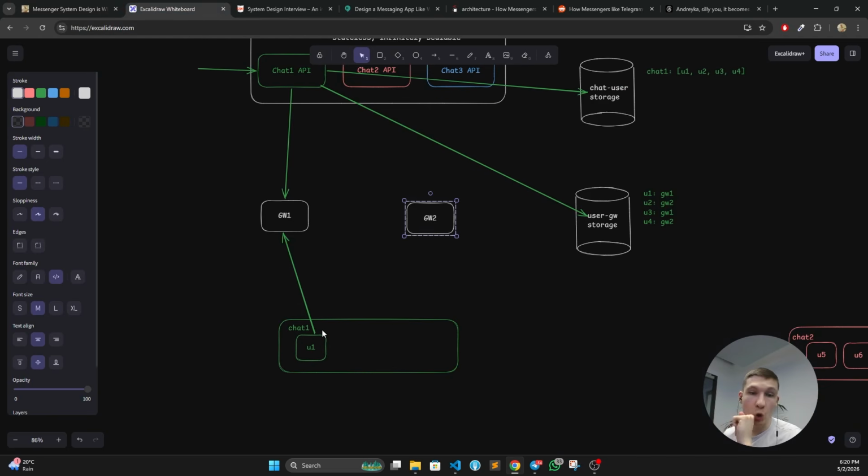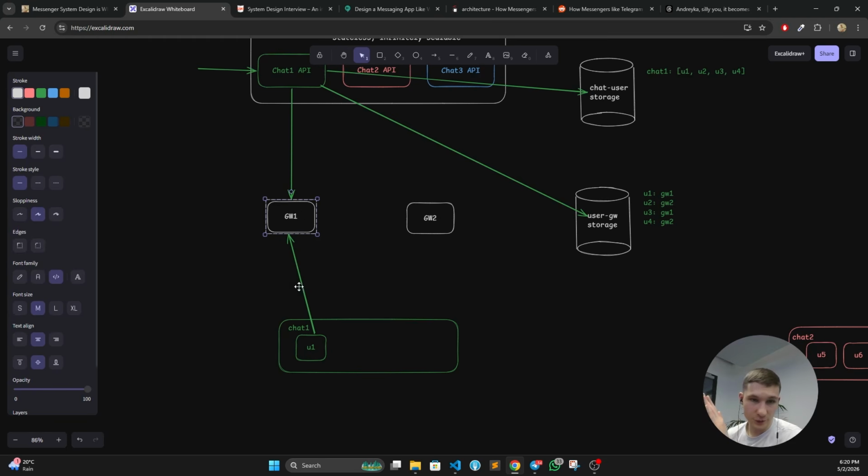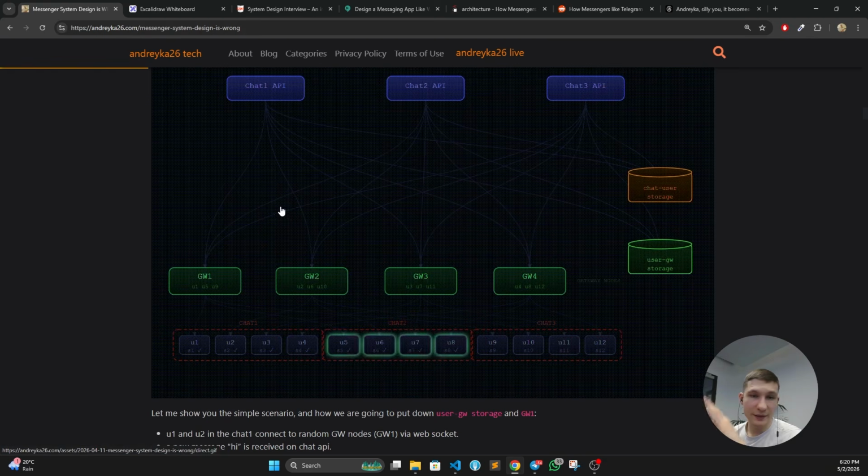So it means we will always have a number of users per chat bigger than the number of gateway nodes, because typically a gateway node can handle up to 100K socket connections, which means that you don't really want to spawn 10K gateway nodes, for the money reason at least, right? So probably you're always going to have fewer gateway nodes than users per chat in this case, if it's not WhatsApp. And we definitely see that it is not scaling.